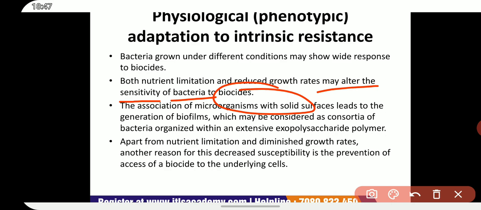These aspects assume greater importance when organisms existing as biofilm are considered.